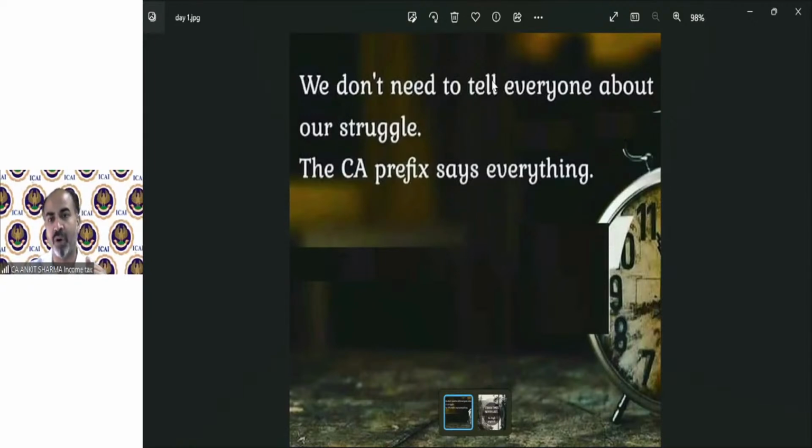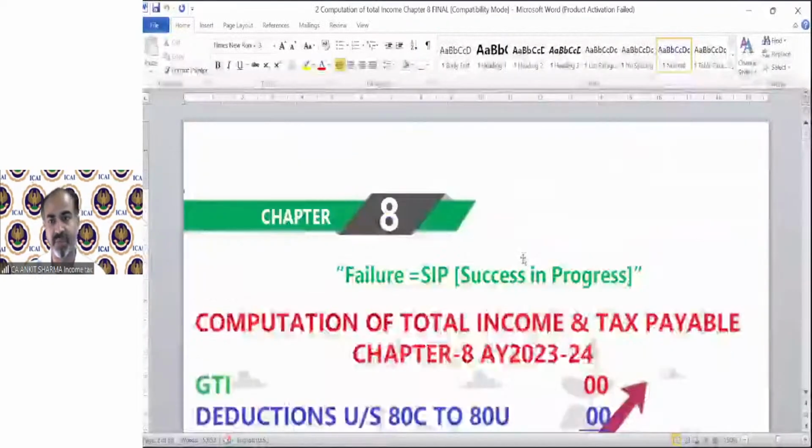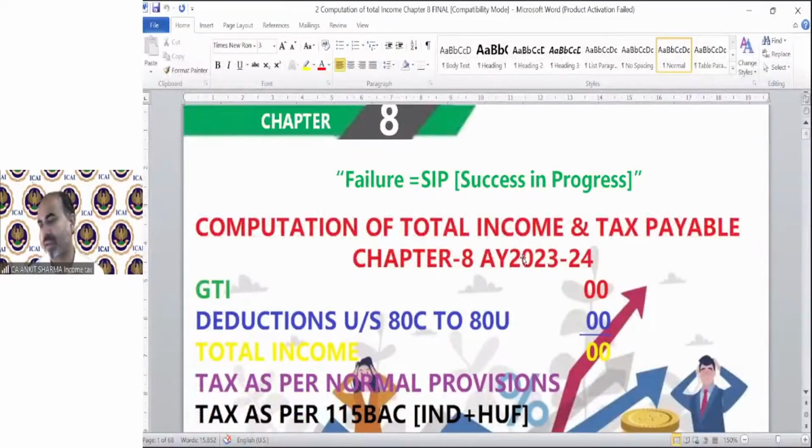And now moving on to the chapter we are going to discuss today. This is chapter 8, and it has also come with a quotation: failure means SIP. Not systematic investment plan, it's success in progress. Like work in progress, before finished goods there has to be some work in progress. If something is being manufactured, there will be raw material, work in progress, and finished goods. So if there is failure, that means you are success in progress. You are on the right path.